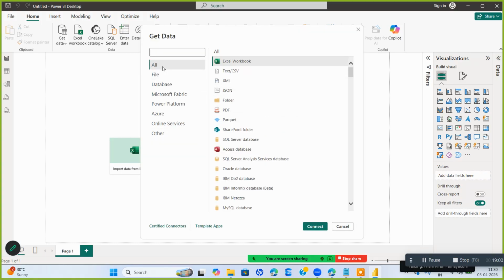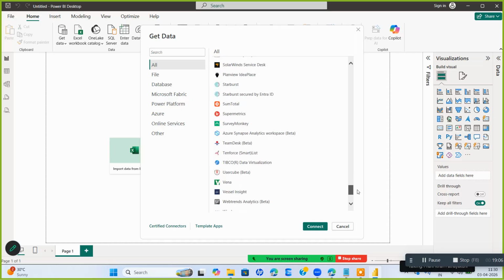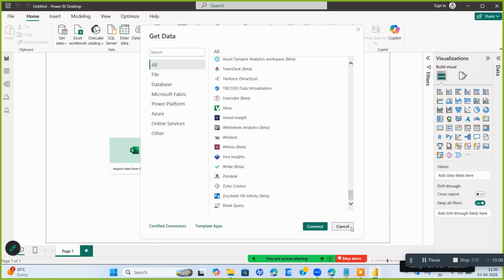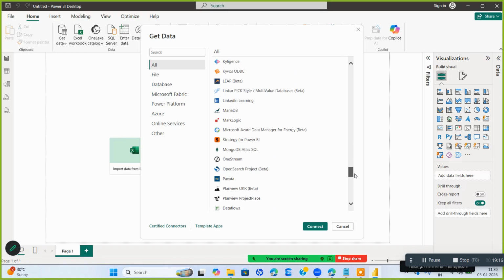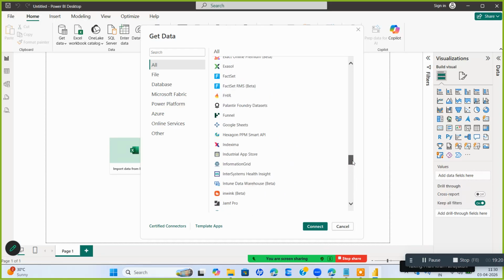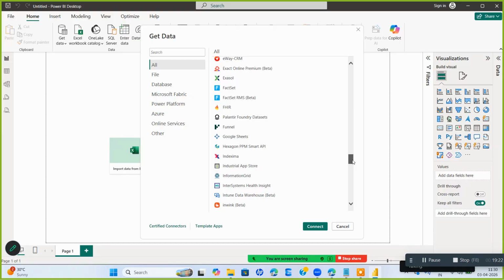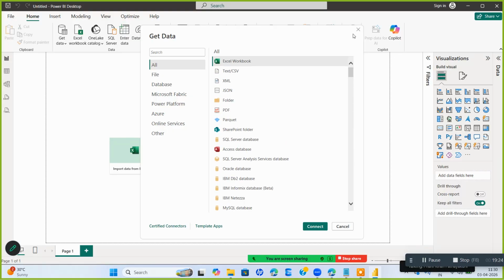How many data sources are there? See, Excel, text files, XML, JSON. You can connect to 250 plus data sources to extract data. You have cloud platforms also. You have Snowflake. You have SQL Server. You have MongoDB database. All these databases you can connect, pull out the reports, and you can do the analysis.